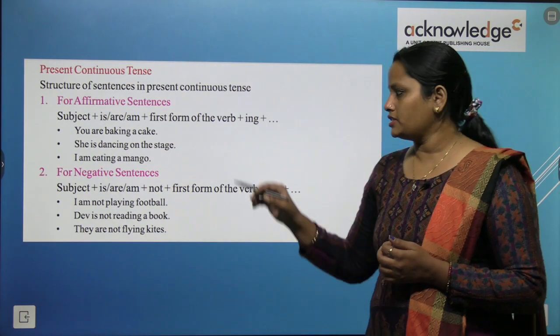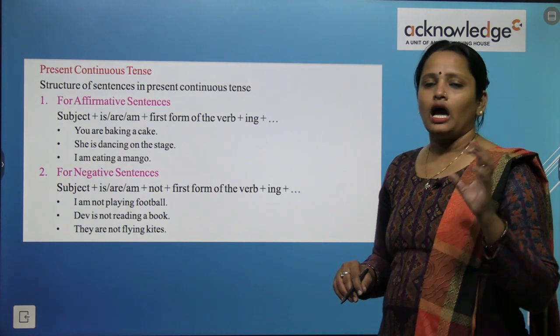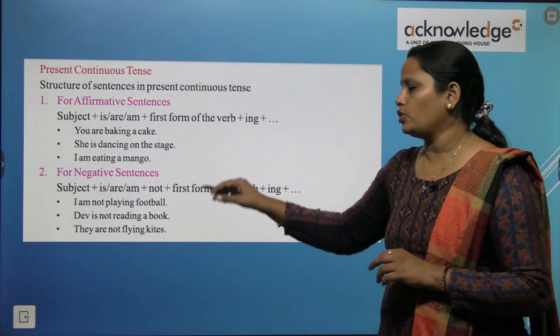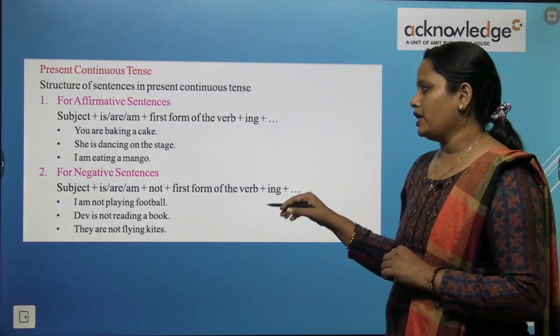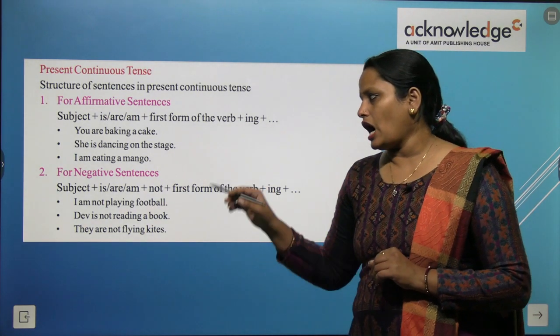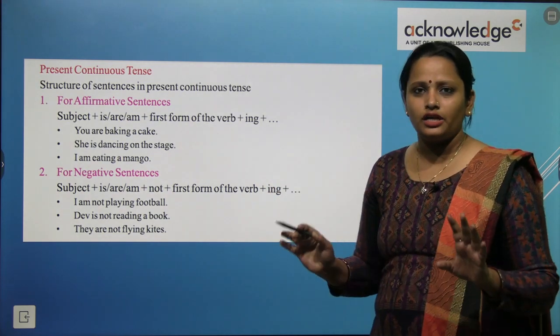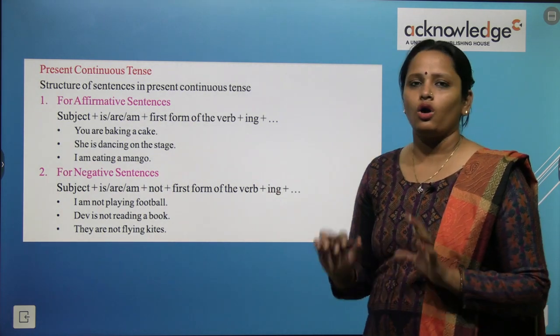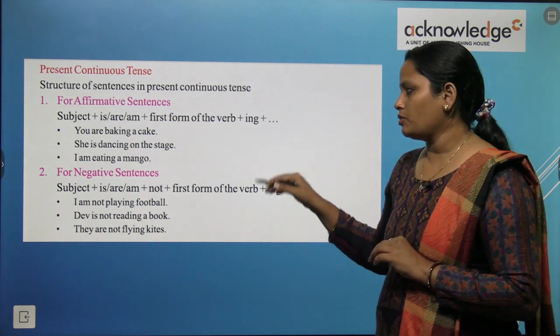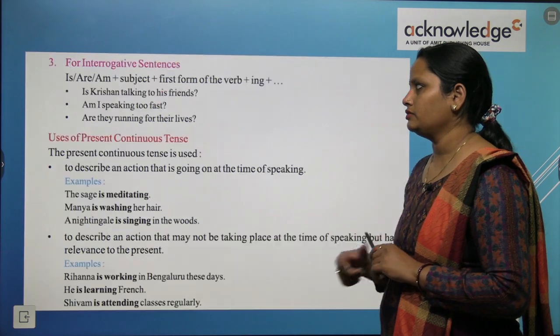For negative sentences subject is used, then we add is, am, are. अब is, am, are के बाद हमें यहाँ पे not का use करना है, plus first form of the verb plus ing is used. So I am not playing football, Dave is not reading the book and they are not flying kites. So अब जो है negative sentence में हमने convert कर दिया है इन्हें.